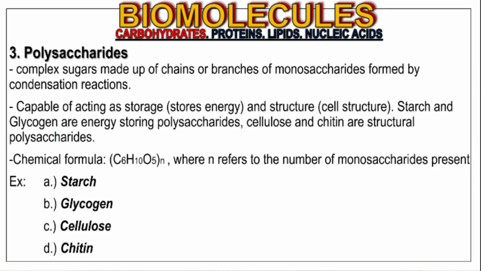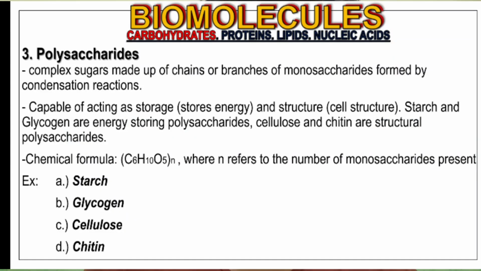Let us now have the third classification of carbohydrates, which are the polysaccharides. These are complex sugars that are made up of branches and chains of monosaccharides formed by condensation reactions. And the basic formula for polysaccharides is C6H10O5 sub N, where N refers to the number of monosaccharides present in a polysaccharide.